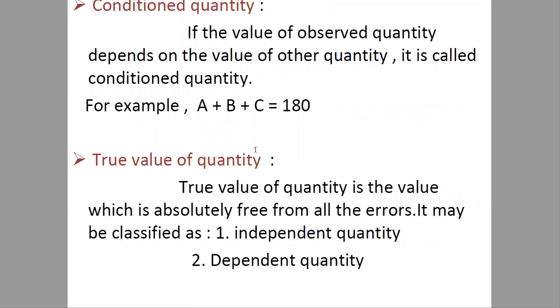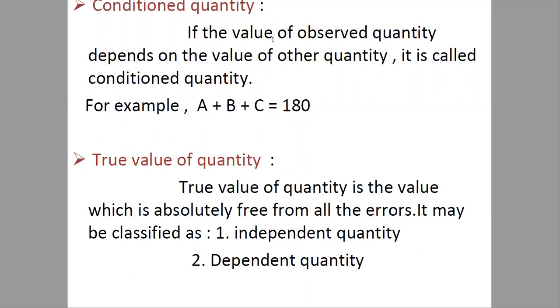Okay, now conditioned quantity. If the value of an observed quantity depends on the value of another quantity, it is called a conditioned quantity. Suppose we are in between of triangulation, and suppose we have measured two angles, that is 30° and 60°. So it is obvious the third angle of the triangle will be 90°.